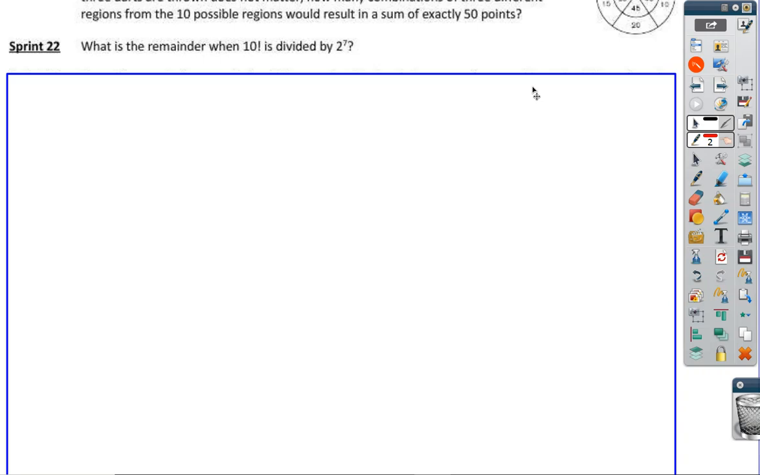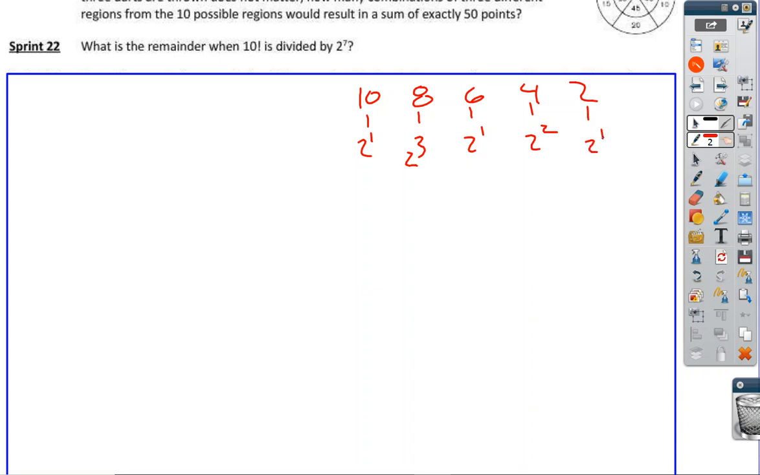So 10 factorial has a factor of 10, 8, 6, 4, and 2. All of these have 2's. Obviously, 10 factorial also has 9, 7, 5, but none of them have 2's because they're odd. So 10 has 1 2. 8 has 3 2's. 6 has 1 2. 4 has 2 2's. And 2 also has 1 2.